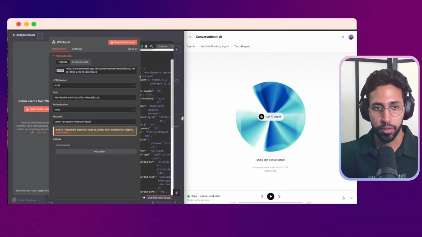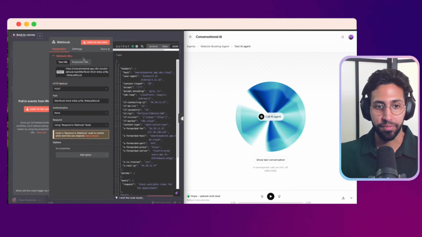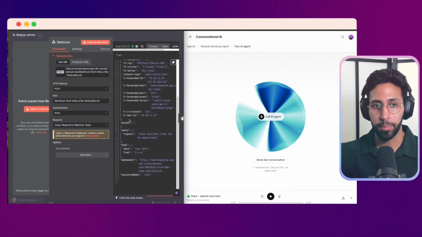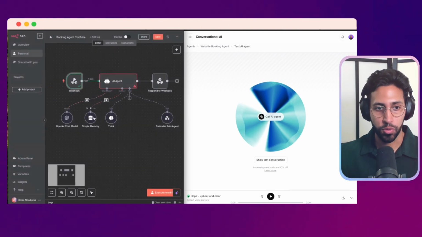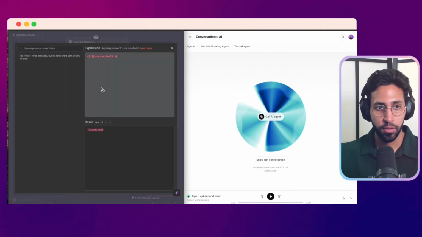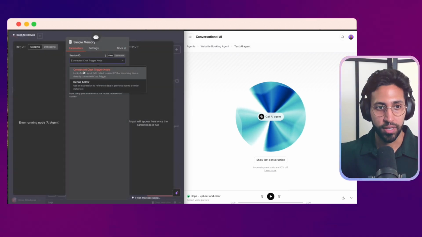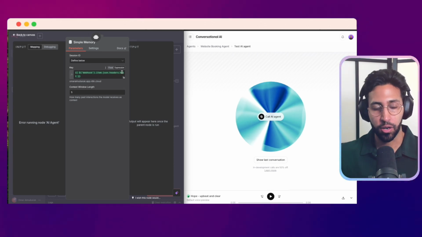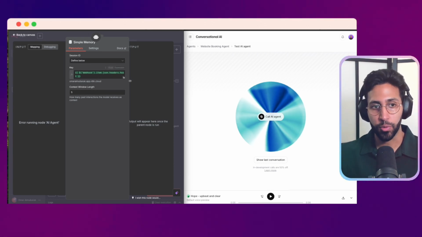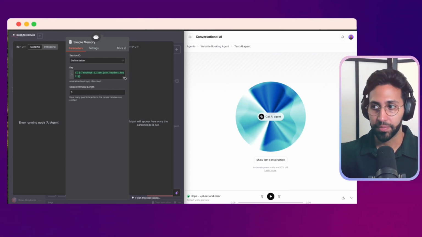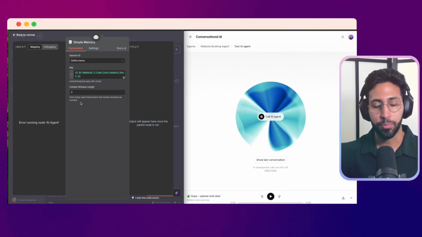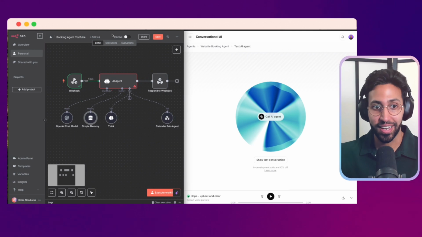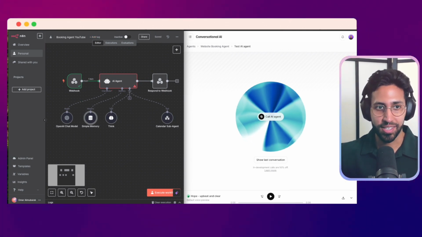If we go to the webhook, we want to make sure that the information coming from here, we're able to use that as part of the memory. So to do that, we need to go to simple memory, and then find below. For this key, we need to add webhook item JSON header host. This then gives us the right session ID in order for this to work. It's a way of just providing memory access to the conversation we're having with Elevenlabs. So let's save that.